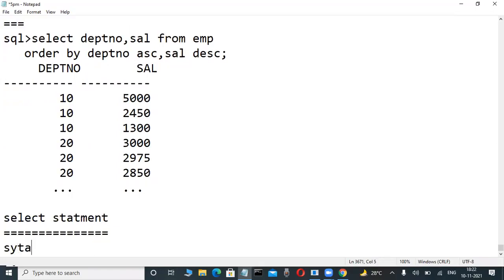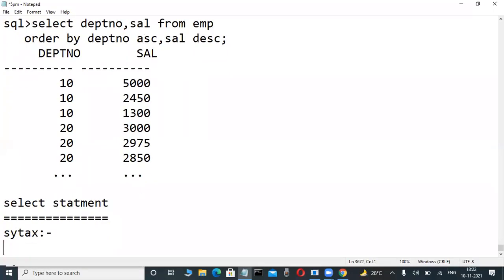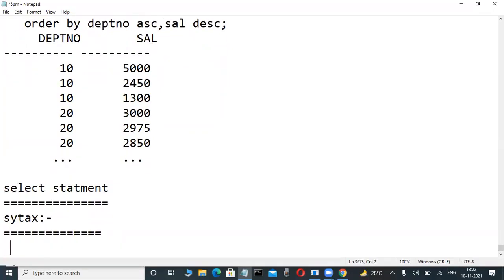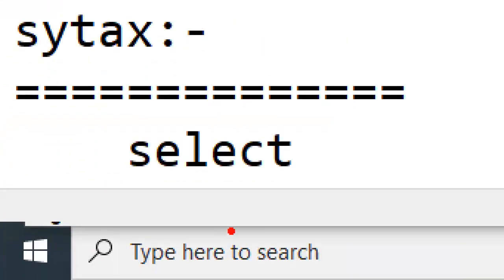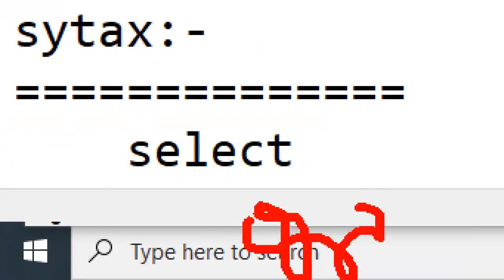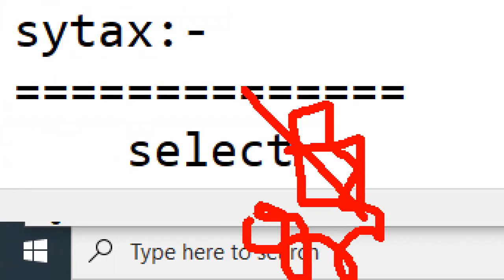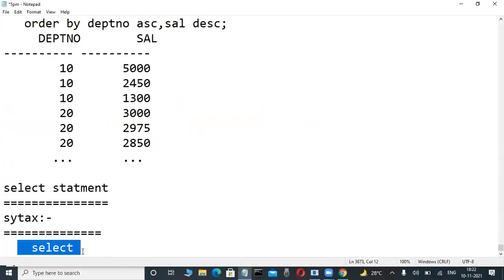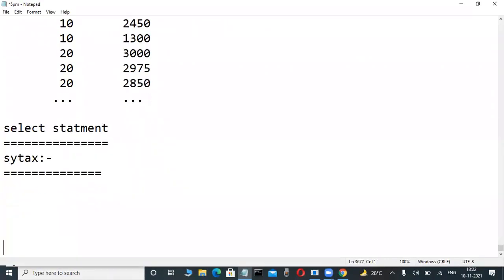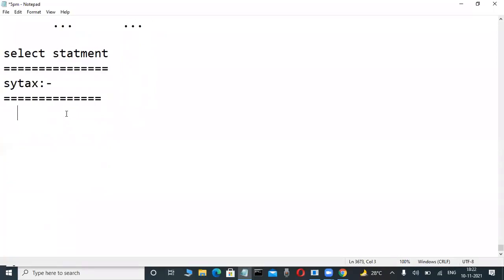Now concentrate here. If anybody asks what the select statement syntax is, don't write only star after select. Why? Because writing star is a failure, since the group by clause is compulsory here. In that case, we are not allowed to use individual star or count star. That's why in the select statement syntax, after the select keyword, we use only columns: the columns and group functions we have to display.